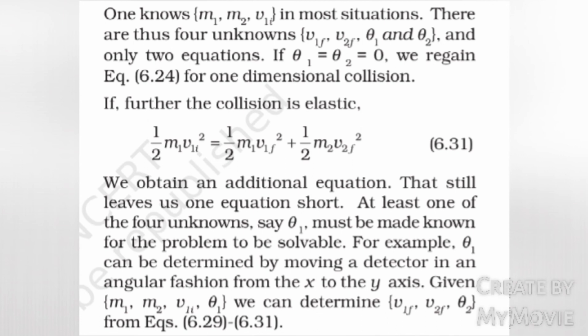If further the collision is elastic, half m1 v1i square equals half m1 v1f square plus half m2 v2f square. We obtain an additional equation that still leaves us one equation short. At least one of the four unknowns, say theta 1, must be made known for the problem to be solved. For example, theta 1 can be determined by moving a detector in an angular fashion from the x to the y axis. Given m1, m2, v1i, theta 1, we can determine v1f, v2f, theta 2 from equations 6.29 to 6.31.